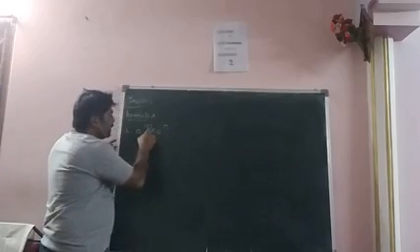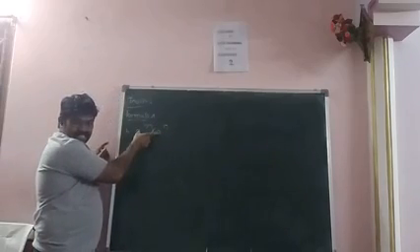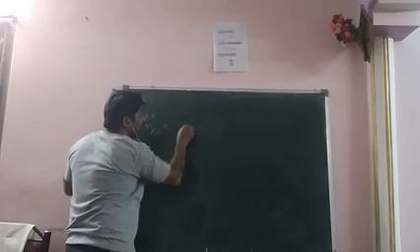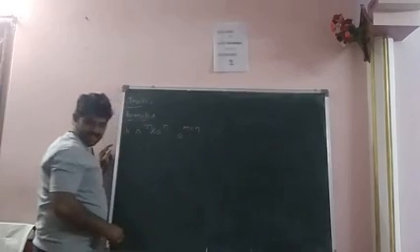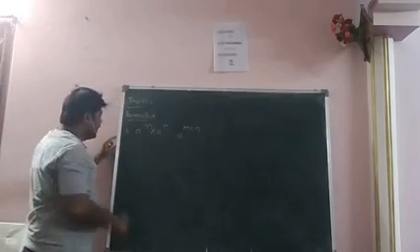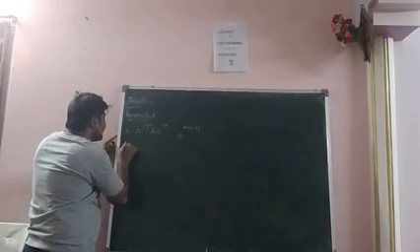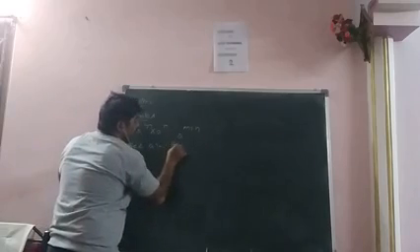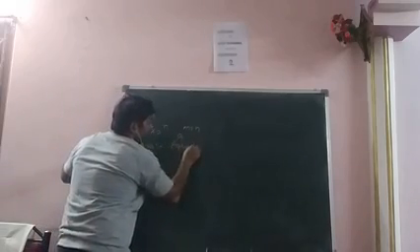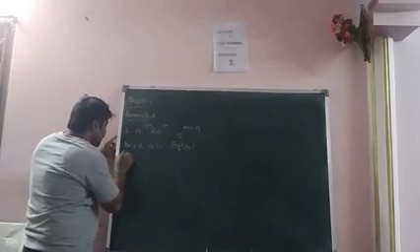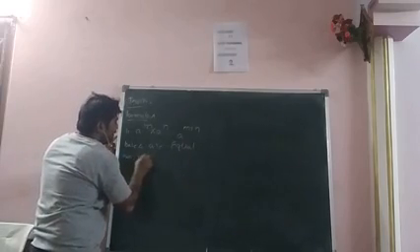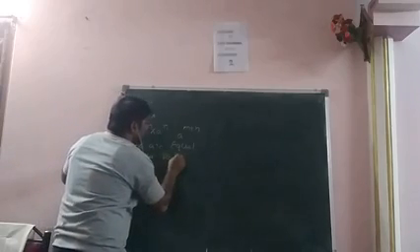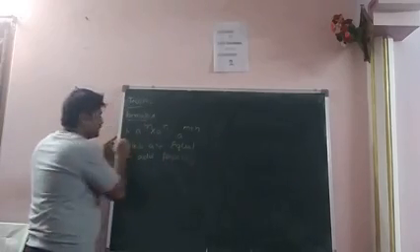So therefore if the bases are equal we can add the powers, that is a power of m plus n. If the bases are equal, we add powers. So this is the main formula.